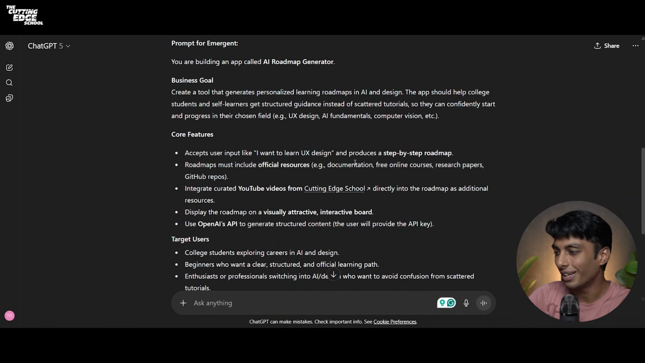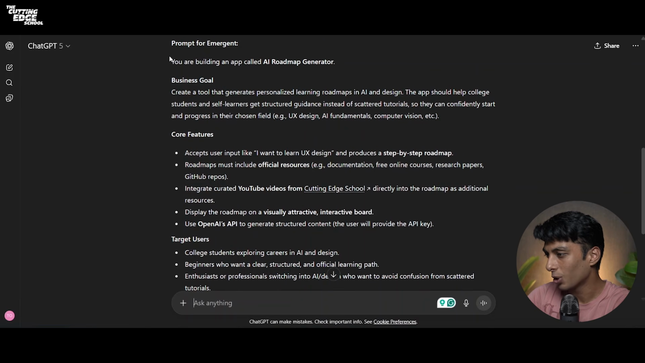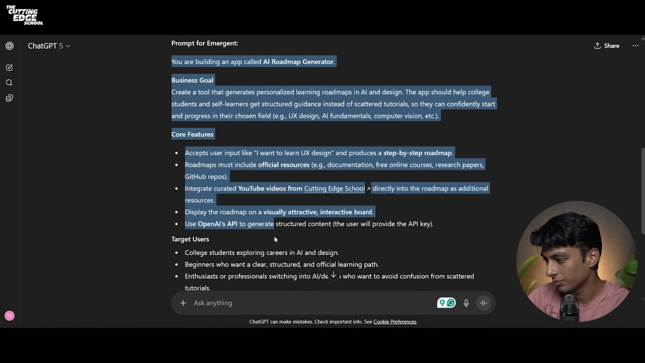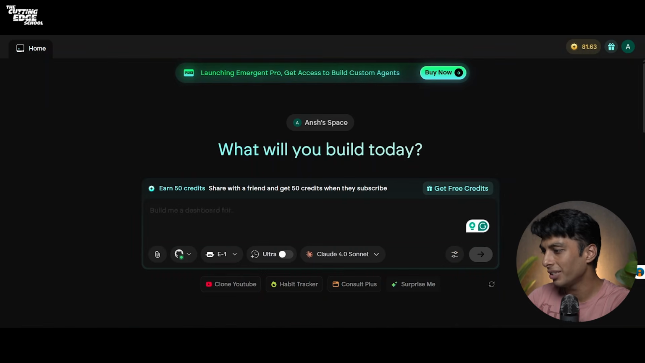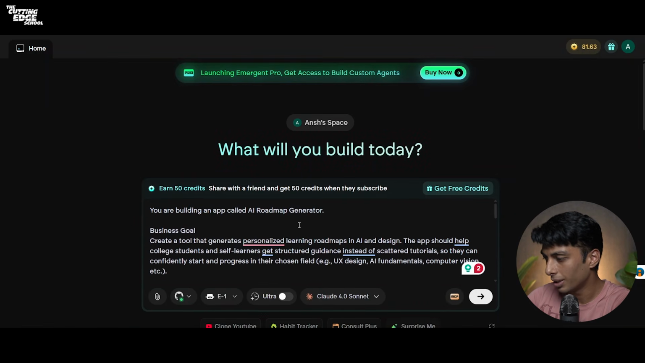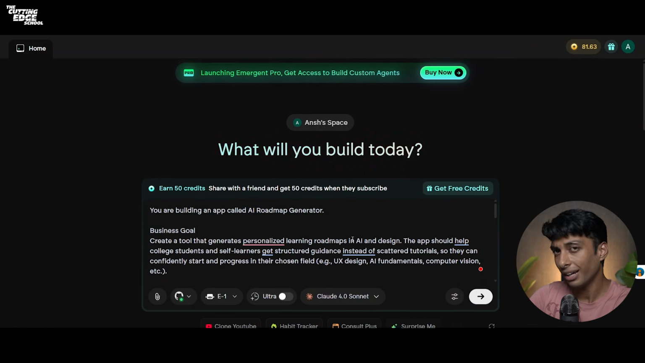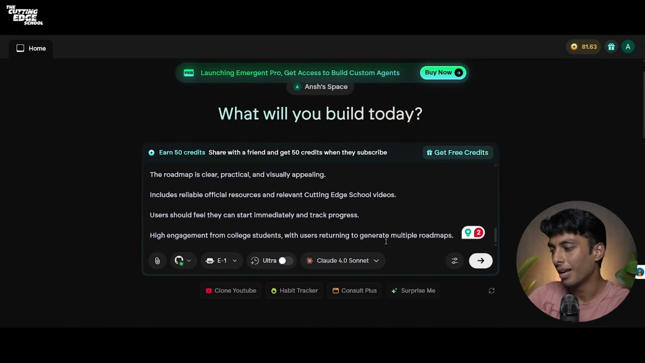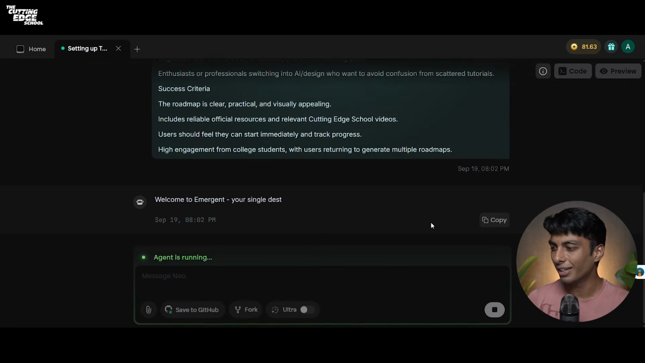Now, as you can see, ChatGPT has given us a prompt that we can use directly in Emergent. So I'll simply copy this prompt, go back to my Emergent dashboard and paste it. Let us re-verify our prompt to see if it missed something. Now we have pasted the exact prompt that ChatGPT gave us, and now we will simply enter. As you can see, Emergent has started to build our idea.